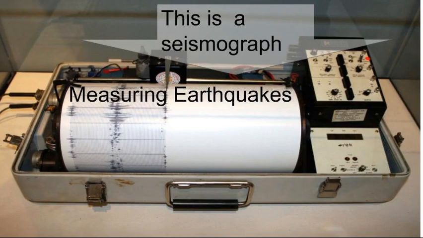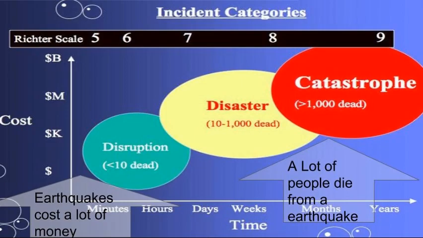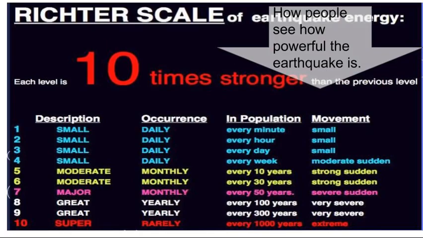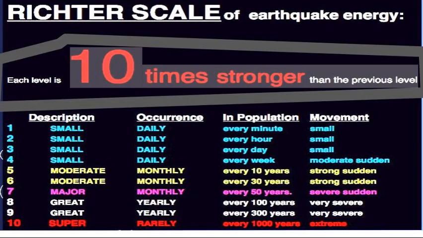Seismograph is what tells people how strong an earthquake is on a scale from 1 to 10. Measuring earthquakes is very helpful. It helps you find how powerful an earthquake is. You measure an earthquake on a scale from 1 to 10. Each number is 10 times stronger than the one before. For example, a 7.0 earthquake is 10 times more powerful than a 6.0 earthquake.